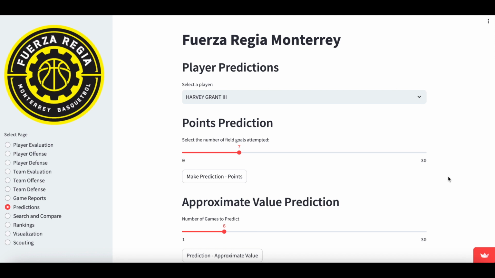So let's continue with our next section, search and compare.